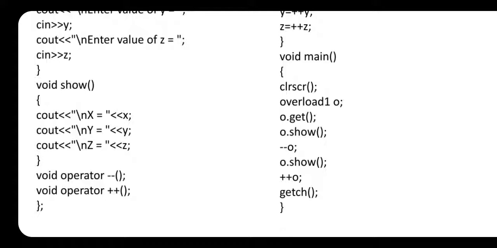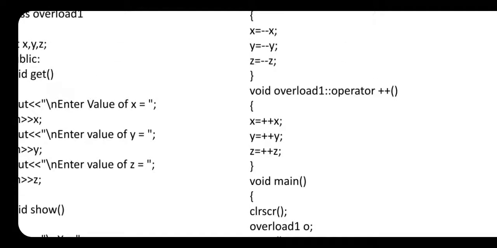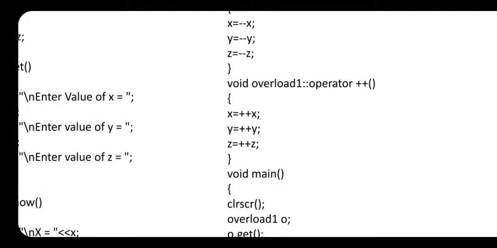After that, next time we overloaded the increment operator. So the compiler calls, exactly at this line, that is plus plus o, the function where we overloaded the increment operator, that is void overload 1 scope resolution operator, operator keyword plus plus. How?